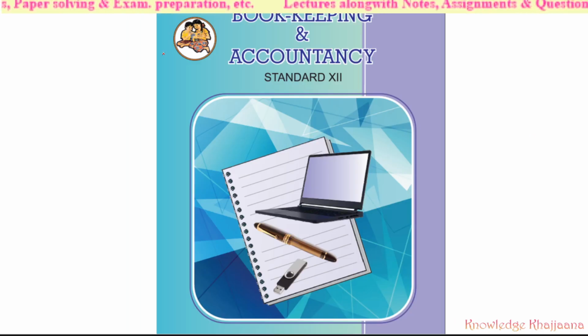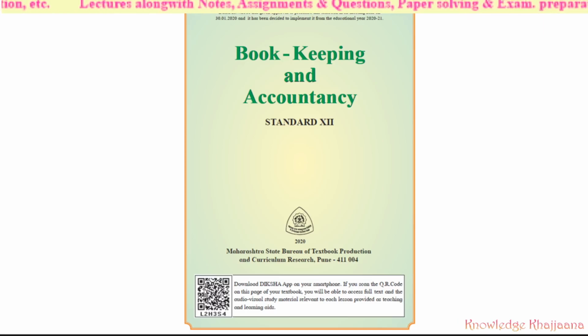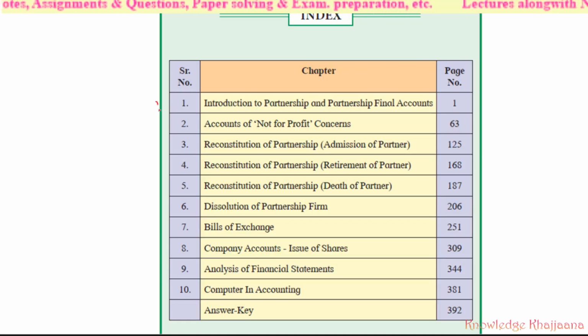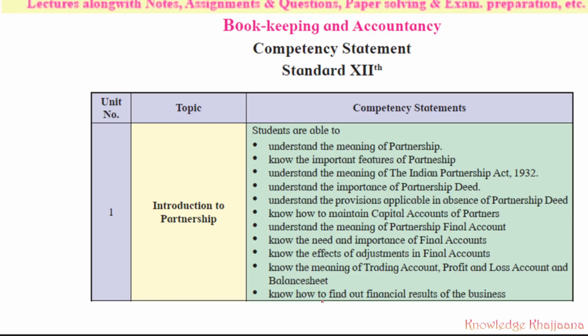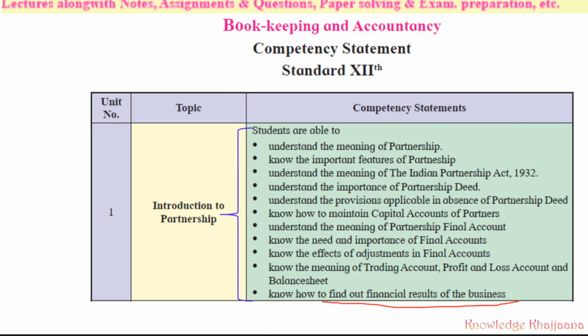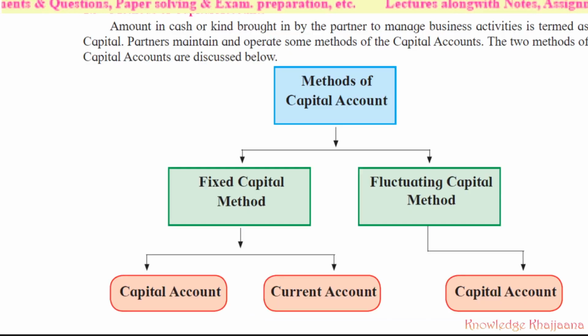We are learning bookkeeping and accountancy standard 12 of Maharashtra board and we are currently learning lesson number 1, that is introduction to partnership and partnership final accounts. We have completed these many competency statements and currently we are learning how to find out financial results of the business. Which business? Partnership firm. There are two methods of maintaining the capital accounts for the partners, either by fixed capital method or fluctuating capital method.